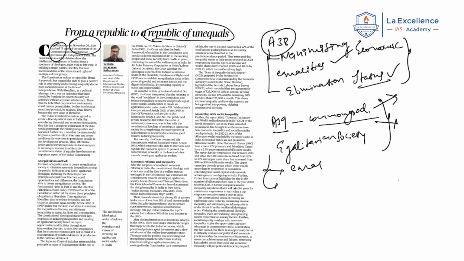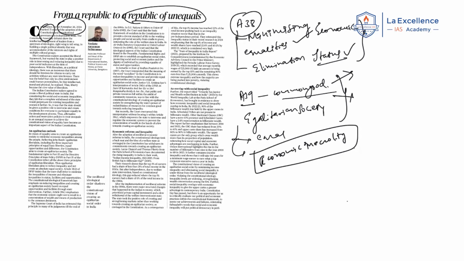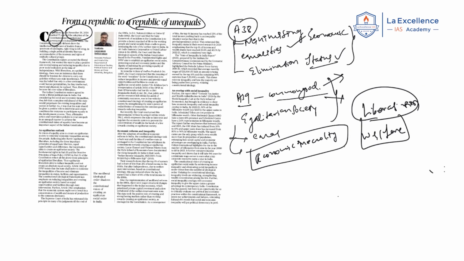But the author is saying that in India there is a lot of economic inequality. This is against the constitutional goal of an egalitarian society. Now, this economic inequality has many reasons. One of the important reasons is liberalization. It has been said that due to liberalization, the state withdrew its role in welfare. The state is busy strengthening the market so that it will be a favorable destination for private investments. This is what the author is saying.